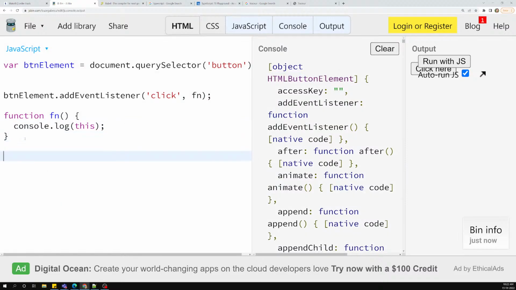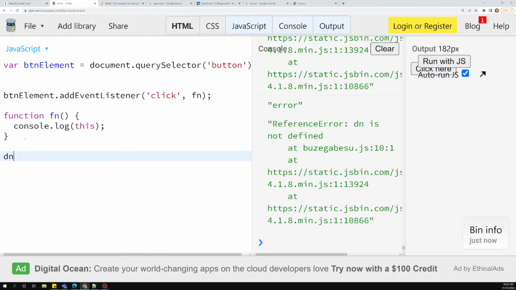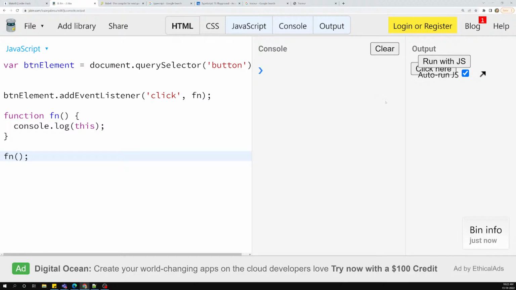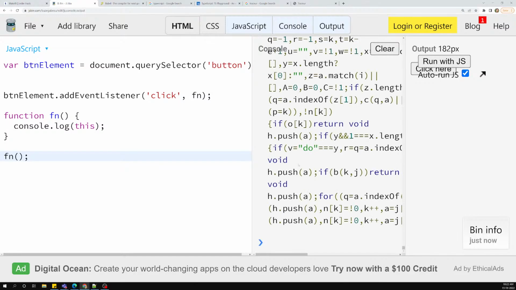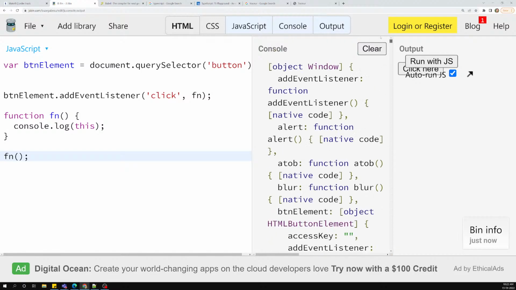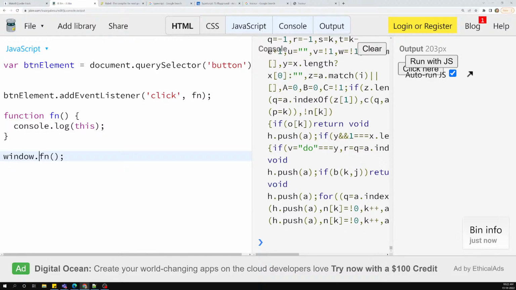Now for example, if I call this function directly, and run with JS, now you are getting this thing. This time, what is this variable? Let me go to the top. Now this is a window. When I call this function, this is a window. Why? Because on the left-hand side you will have window.function. So you will be calling something like window.function only. Indirectly we are calling it as window.function.